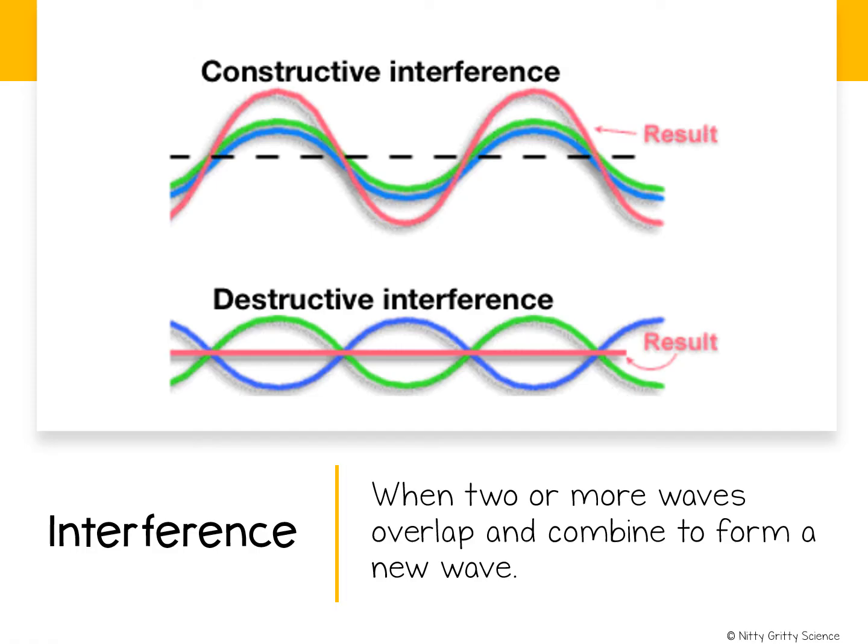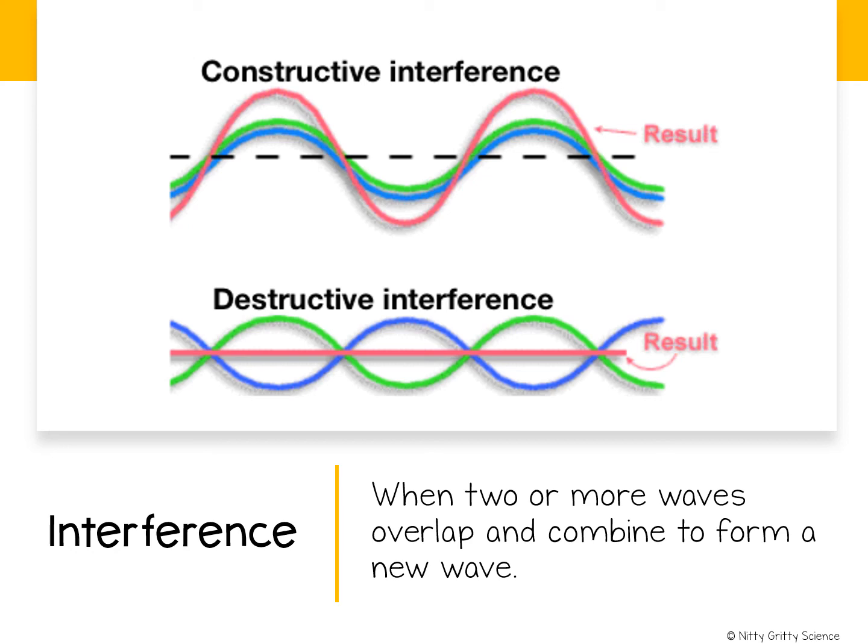However, if you were able to look closely at the waves when they meet each other, you will see that the waves look different than either of the two original waves. When the two waves arrive at the same place at the same time, they combine to form a new wave. When two or more waves overlap and combine to form a new wave, the process is called interference. This new wave exists only when the two original waves continue to overlap. The two ways that the waves combine can be called constructive interference or destructive interference.